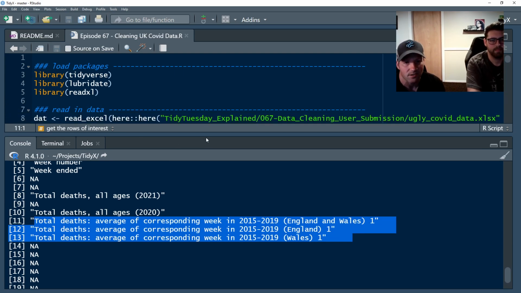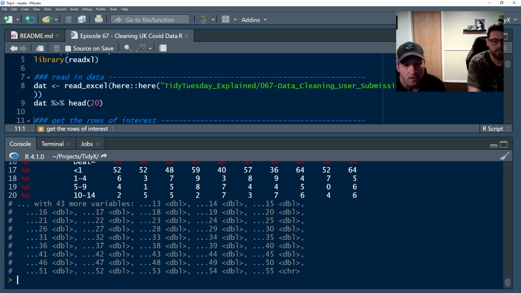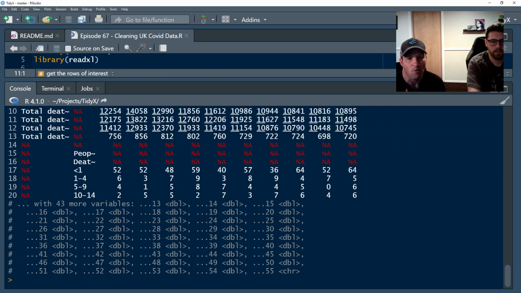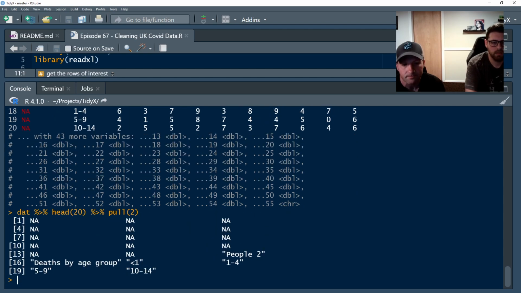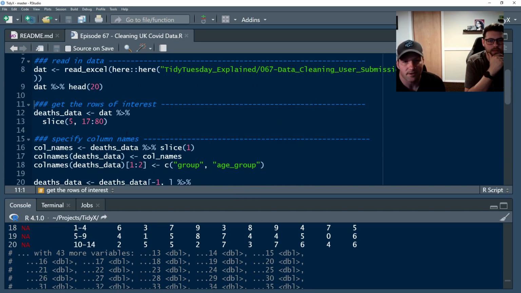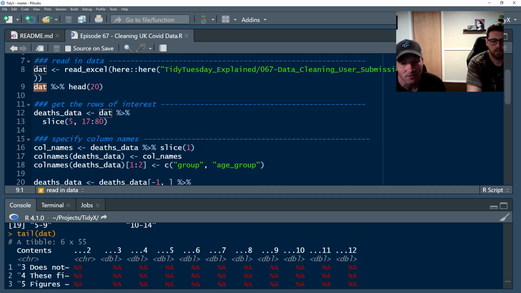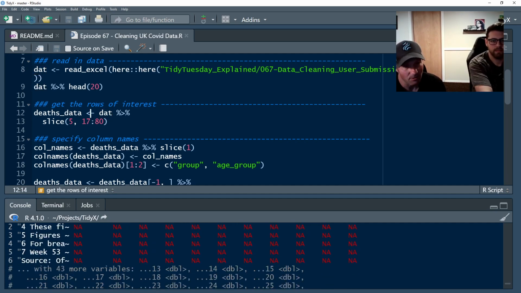And then you can also see where the data that Mike was interested in started, right around row 15, where it says people. And then we start the age group climb in 5-year increments. So we know where to start, and if you did the tail of the data set, you'd be able to work out where to finish. And that's how we're going to go about it.